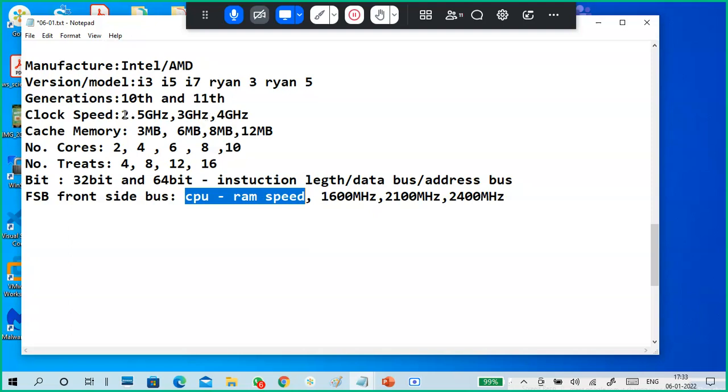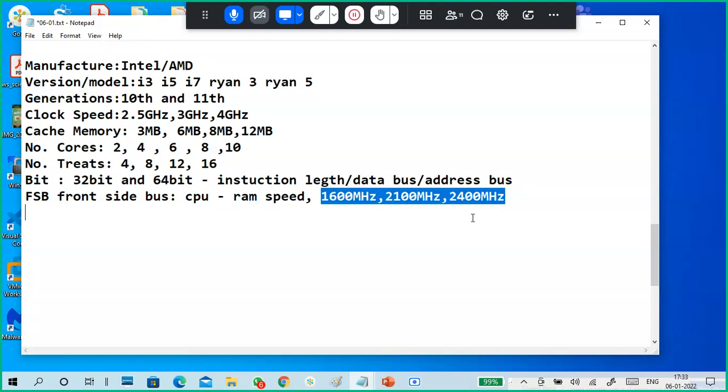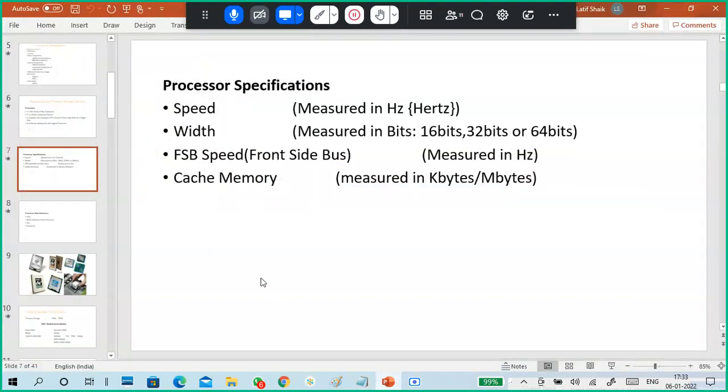And what is clock speed? Clock speed represents the speed of your processor. FSB represents the communication speed between your processor and RAM. Based on that, your RAM speed will be decided. So these are the details you must see when you are purchasing a CPU.